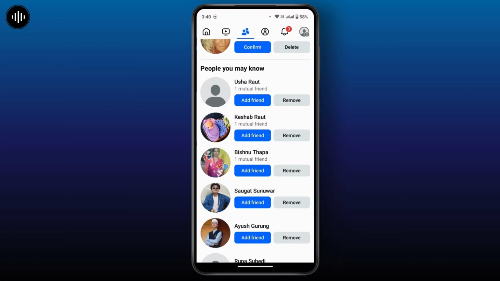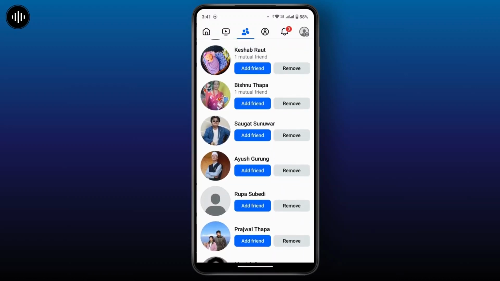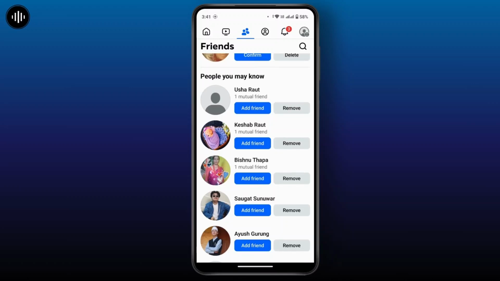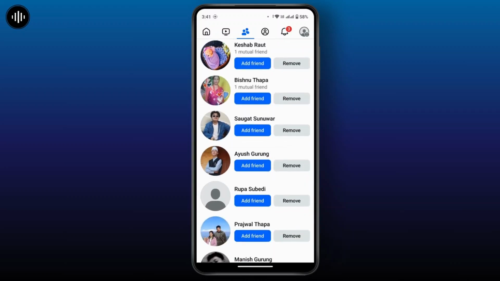And through interactions with posts and groups, if you have interacted with someone through comments, likes, or shares in groups or on public posts, Facebook might also suggest that person as someone you could know. And if you are part of any Facebook group or event, the platform will also suggest people who are active members or who are participating in the same discussions.